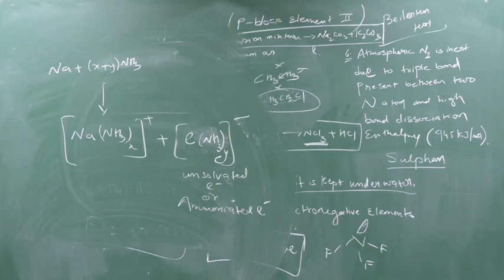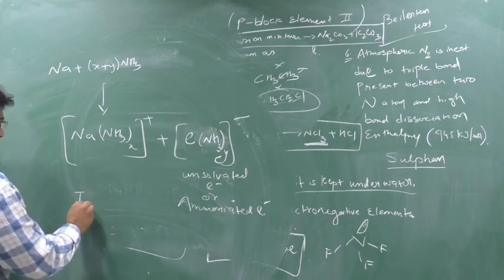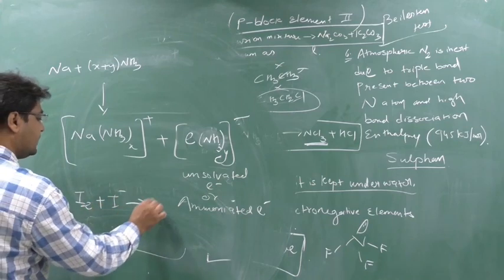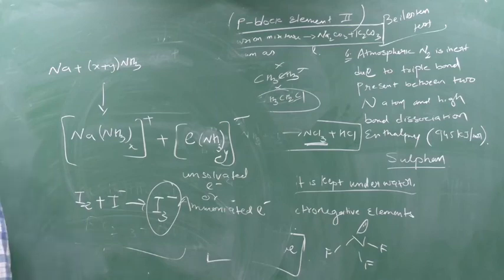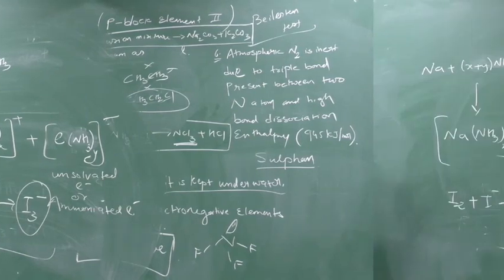So now most of it I have given. Clear? I hope you have written this. There are many others. One more you can write down: the creation of I3 minus. I2 plus I minus will form I3 minus, and this I3 minus is the only compound which has the oxidation number which we have asked.